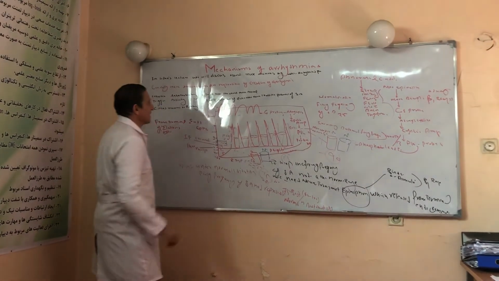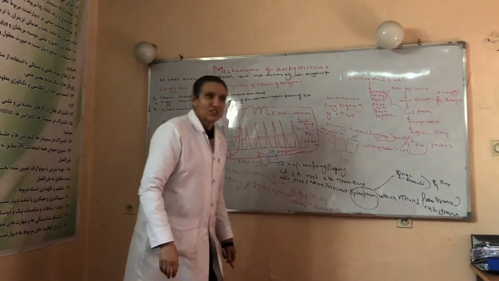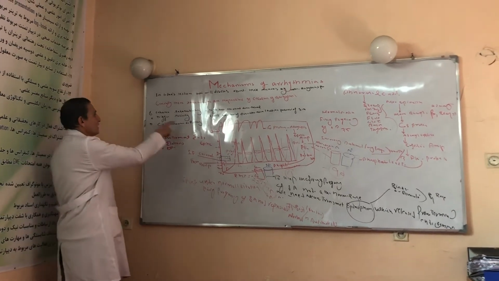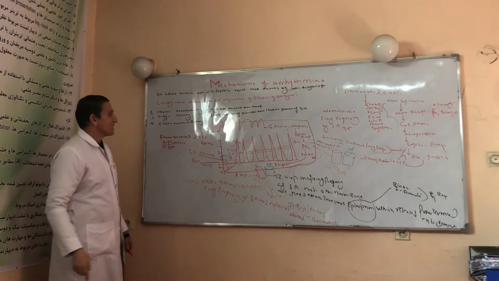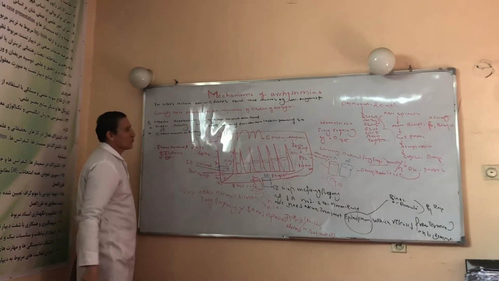Right now, let us repeat some points. In today's lecture, we will be discussing the mechanisms by which arrhythmias are produced. Generally, three mechanisms are responsible for the creation of arrhythmia: enhanced automaticity, triggered activity, and circus movement. In today's lecture, we just start with the mechanism of enhanced automaticity.